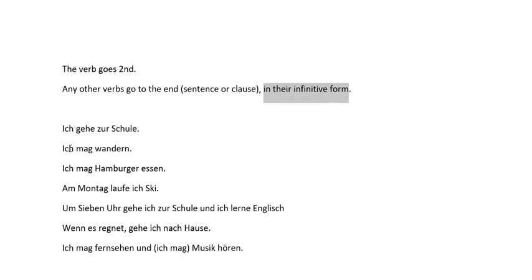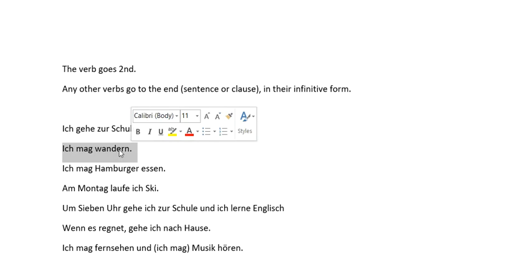So here's where we see that. Ich mag wandern. That's a perfectly good sentence in German. Wandern goes to the end. Now, of course, it's only the third word, but the idea is that's still the end of the sentence. And especially in German 1, we're getting a lot of short sentences like this, so you might not be thinking a lot about the verb order, especially at the start of that. So when you start making longer sentences, maybe this issue starts to come up a little bit more.